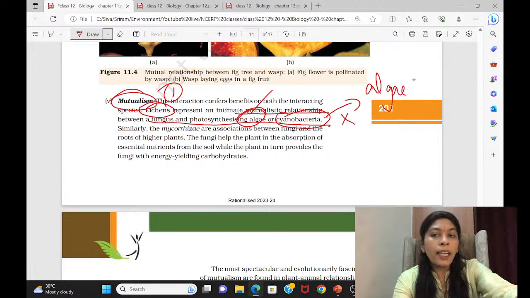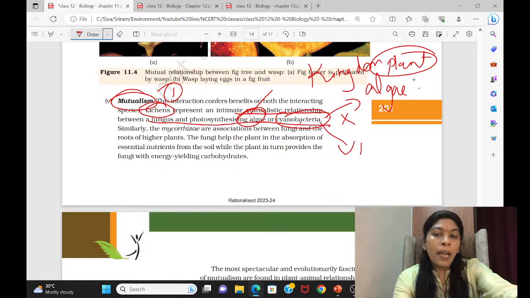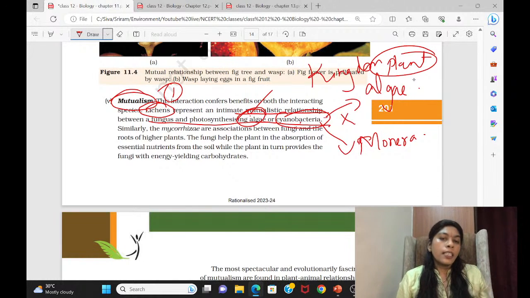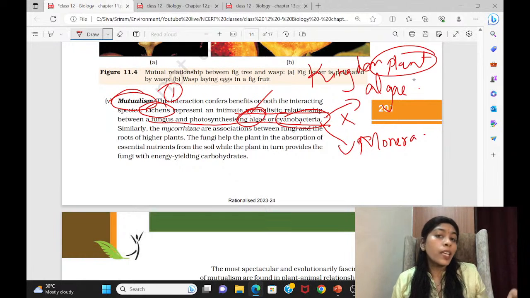It does not belong to the plant kingdom. Algae belong to the plant kingdom, but cyanobacteria does not belong to kingdom Plantae. The cyanobacteria belongs to bacteria, kingdom Monera. So it is a bacteria. So if next time they give lichens as an association between algae and a bacteria, then also it's right. That is specifically cyanobacteria only, not all bacteria.